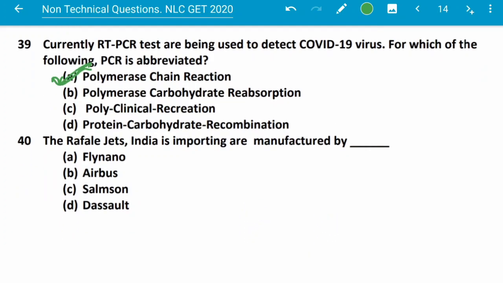The Rafale jet India is importing are manufactured by. This is Dassault. This is the French company which is making Rafale jets, and these companies are also European but not French, and this one is also a French company but not making Rafale.